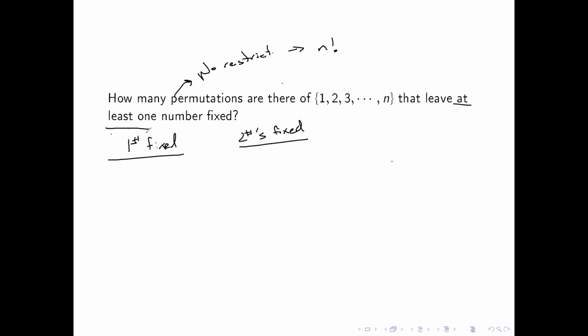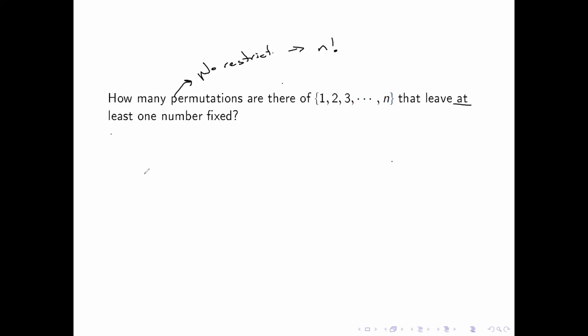I should say one or more fixed. So the best way to guarantee that I have at least one number fixed is to fix a number. And if I fix a number, it turns out that's just going to give me the answer right there. But it's going to do a bit of an overcount because it will include other situations.